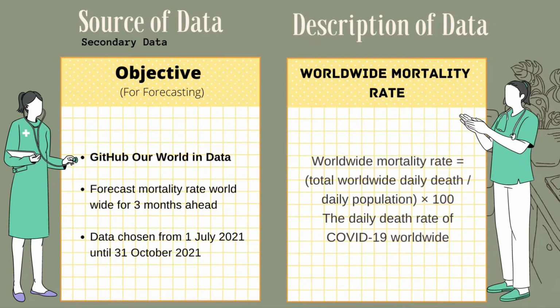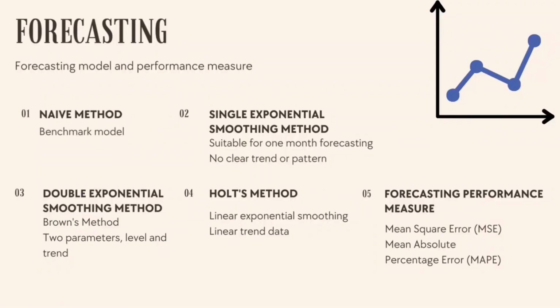For description of data, worldwide mortality rate represents the daily death rate of COVID-19 worldwide. Next is the methodology for the forecasting method in this study. We use 5 forecasting methods. The first method is the naive model. The naive model is used as a benchmark model and is not included in the comparison models.